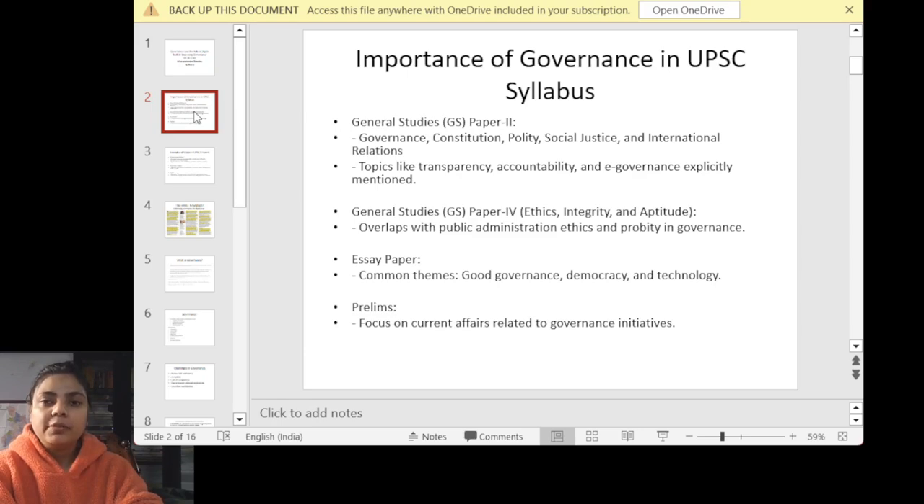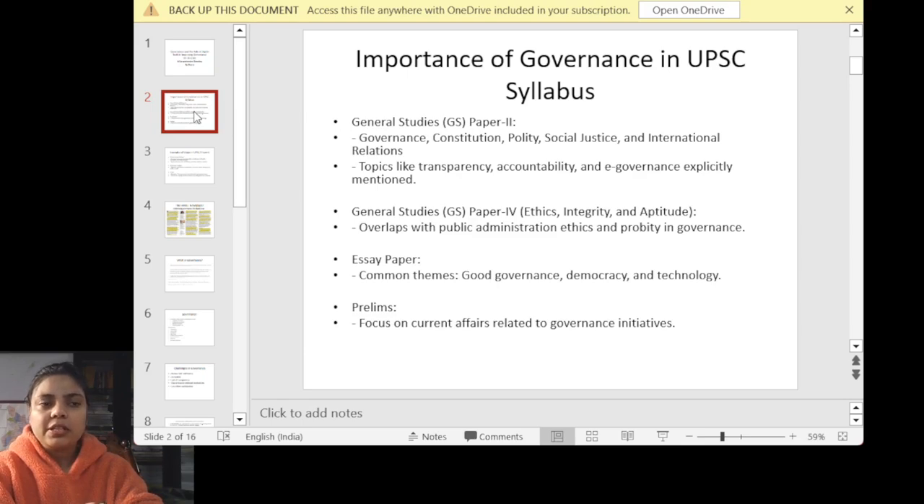We can use the same theme and information in GS paper 4, ethics, integrity and aptitude. Here we can see its relation with public administration ethics and probity in governance. In the essay paper we can use this if the question is related to government schemes, democracy, technology, good governance, e-governance, or Digital India. So we can use the theme of governance here also.